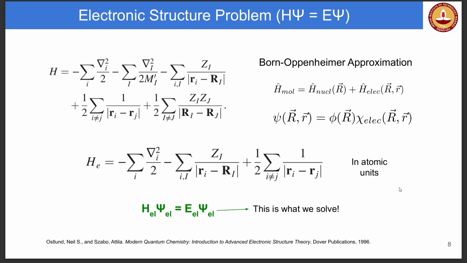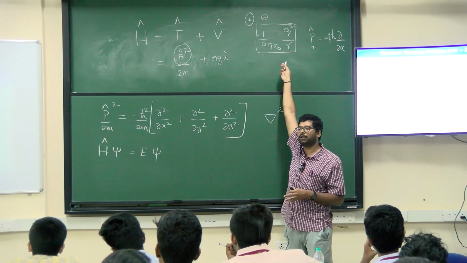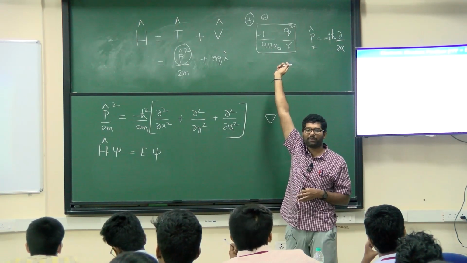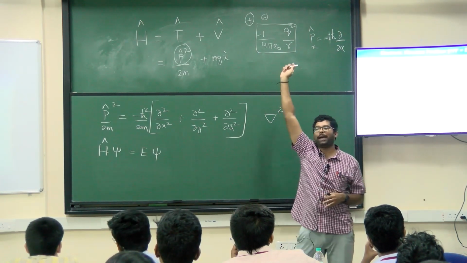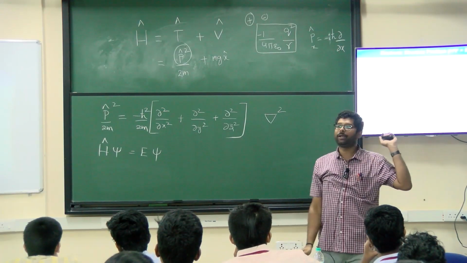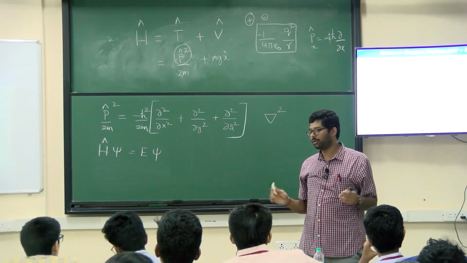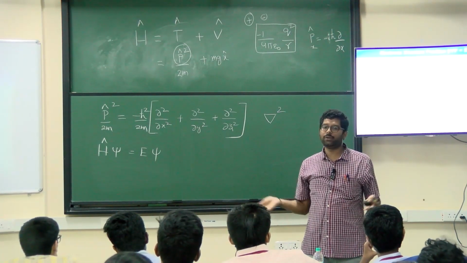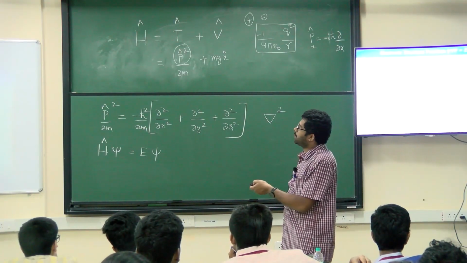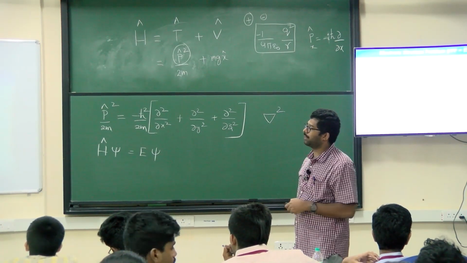So the first term of the Hamiltonian here is the kinetic energy of the electrons. We have used different units in order to make certain things go away. For example, here there is this ugly 1 by 4 pi epsilon naught term. I don't want to write that 1 by 4 pi epsilon naught every time. So we will call them atomic units. We removed the 1 by 4 pi epsilon naught and set it equal to 1. This is for convenience, that's all. I can change the units back. So if you see that way, the first term has again the mass of the electron.